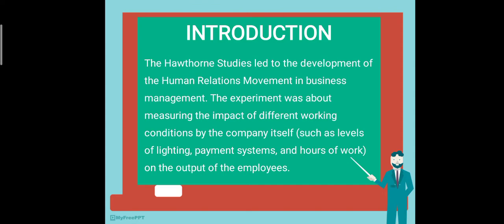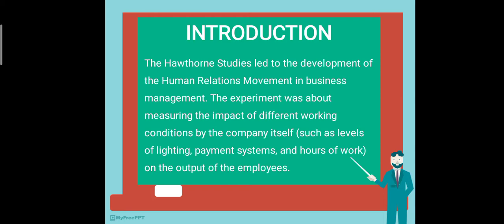The experiment was about measuring the impact of working conditions provided by the company itself, such as levels of lighting, payment systems, and hours of work, on the output of the employees. So the main aim of the study is to check how the working conditions provided inside the organization influence the output of the employees.